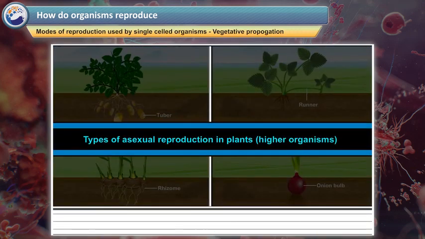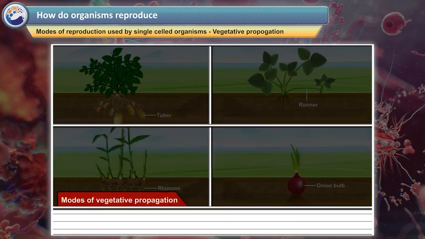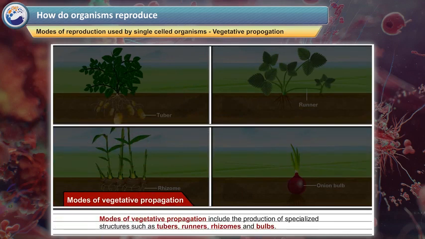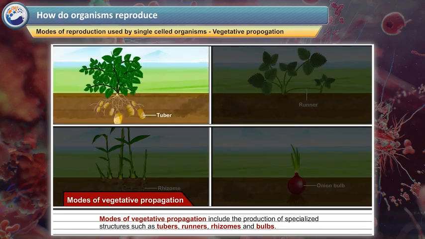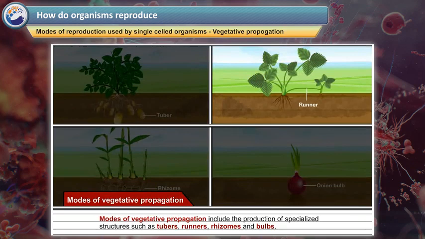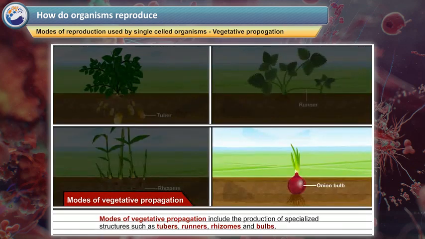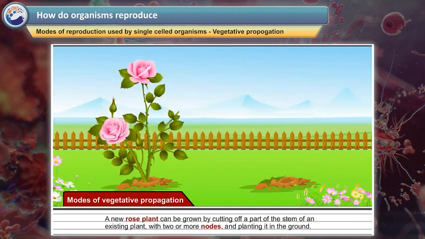Types of asexual reproduction in plants. Higher organisms. Modes of vegetative propagation. Modes of vegetative propagation include the production of specialized structures such as tubers, runners, rhizomes, and bulbs. Number 1. A new rose plant can be grown by cutting off a part of the stem of an existing plant with 2 or more nodes and planting it in the ground.